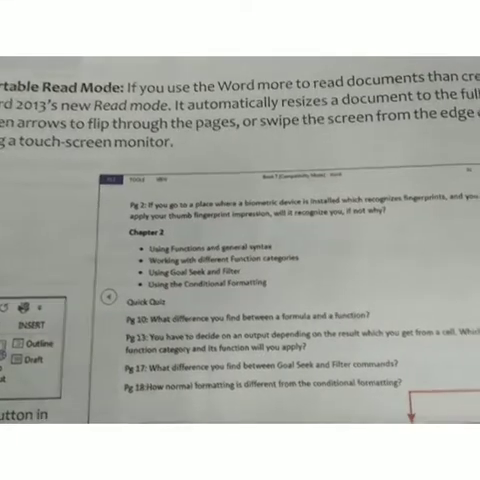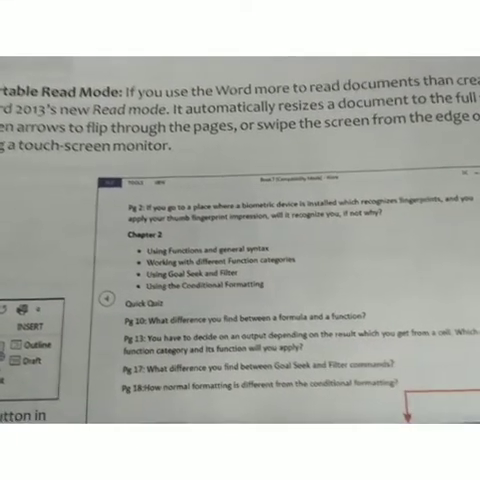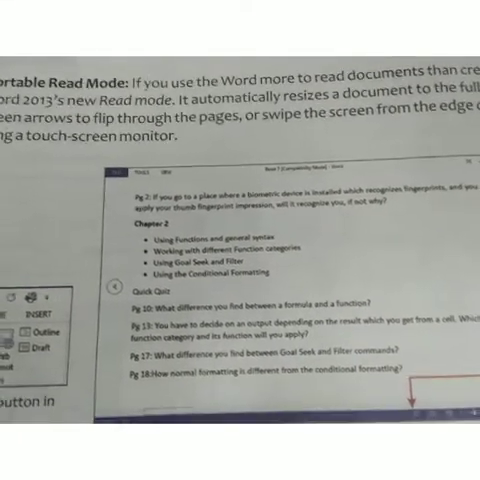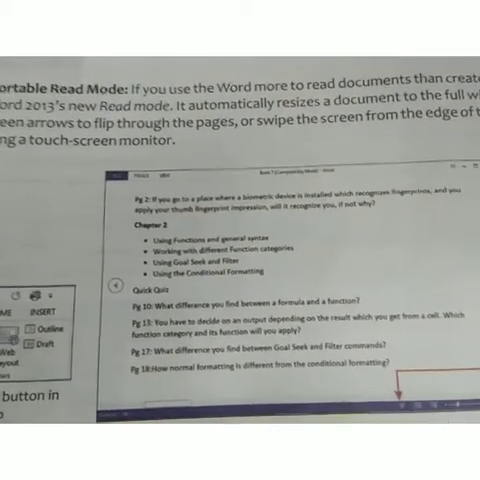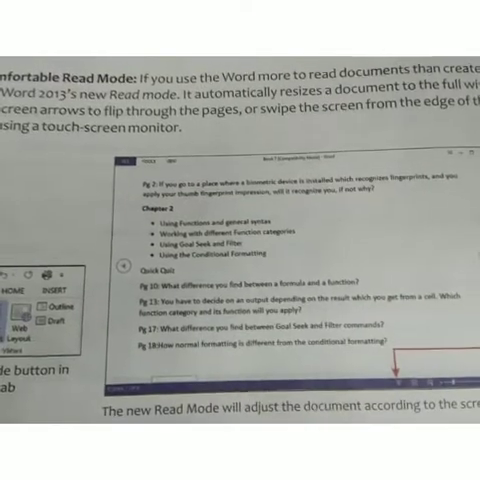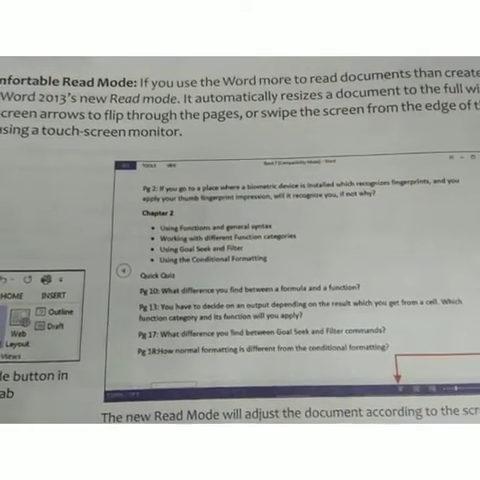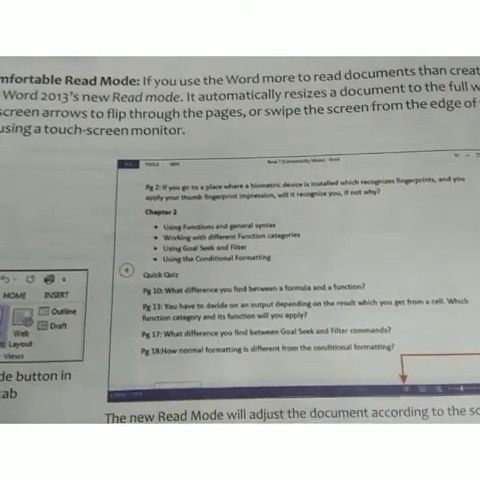So it works to automatically resize a document to the full window. It works easily. This new Read Mode will adjust the document accordingly to the screen size.